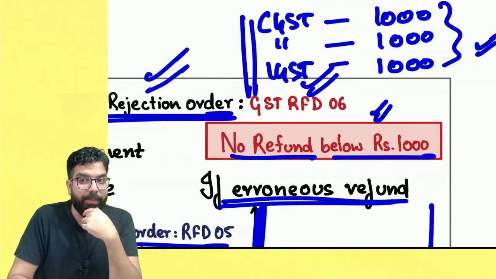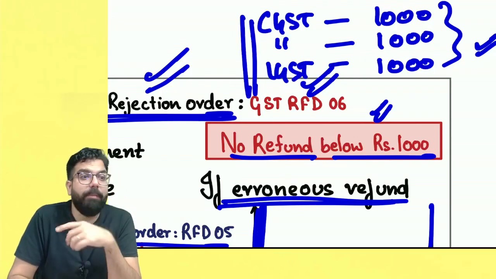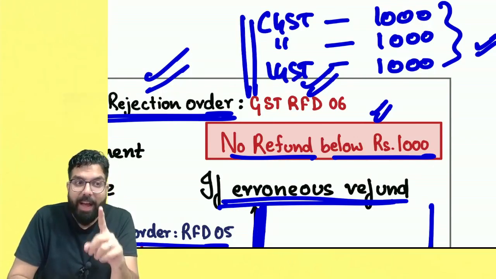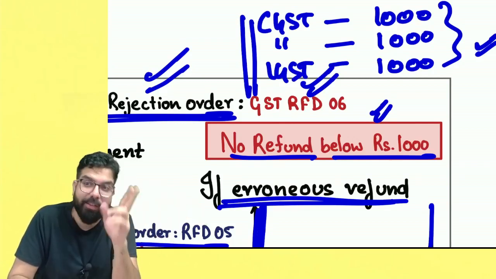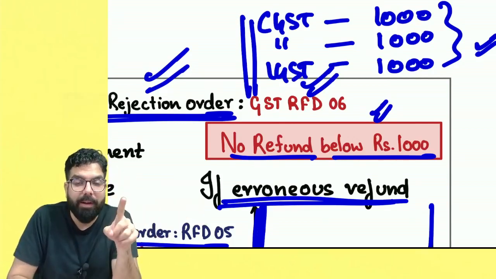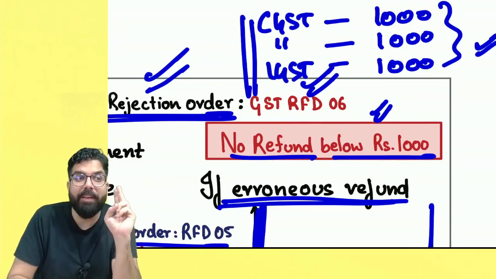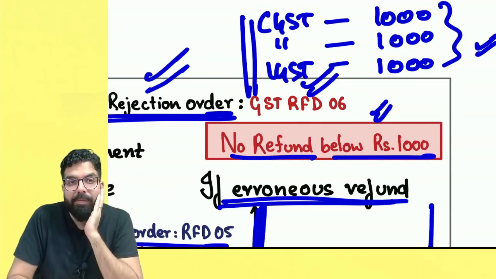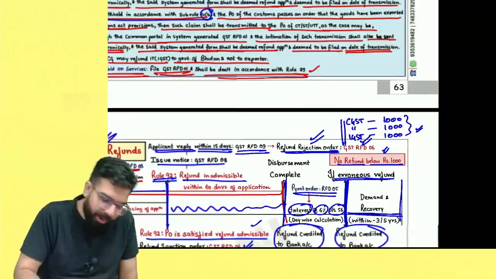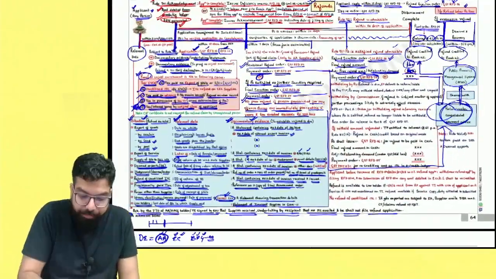Under customs, the minimum refund amount is 100. And duty drawback under customs, it is only 50 rupees. So customs refund amount is 100, duty drawback amount minimum is 50, and in GST, it is 1000. Can I go ahead, everyone? Chalo, let's go ahead.